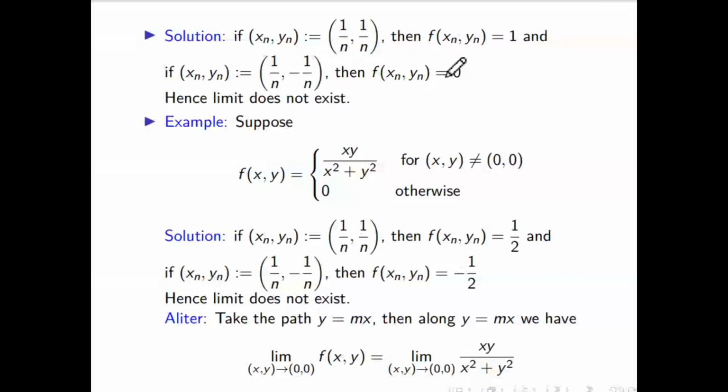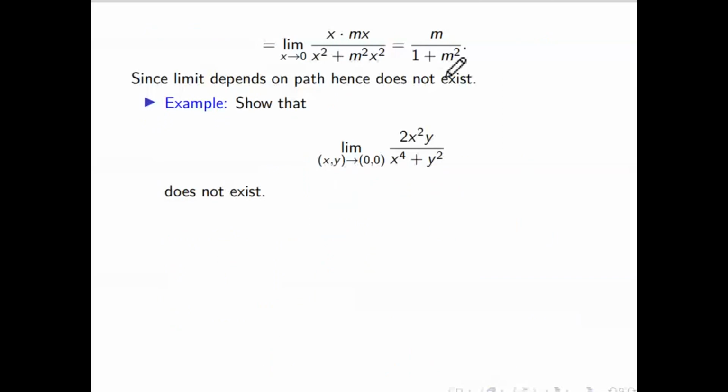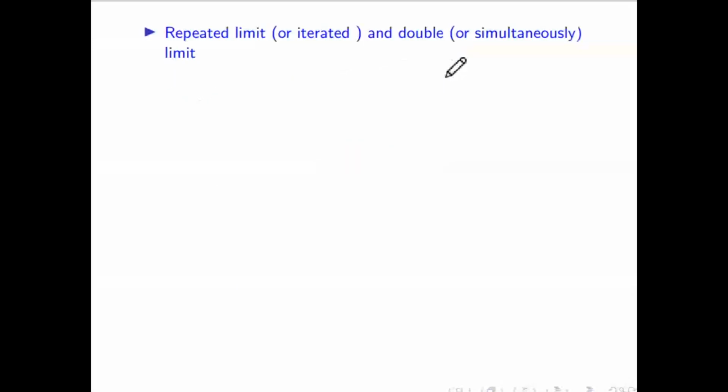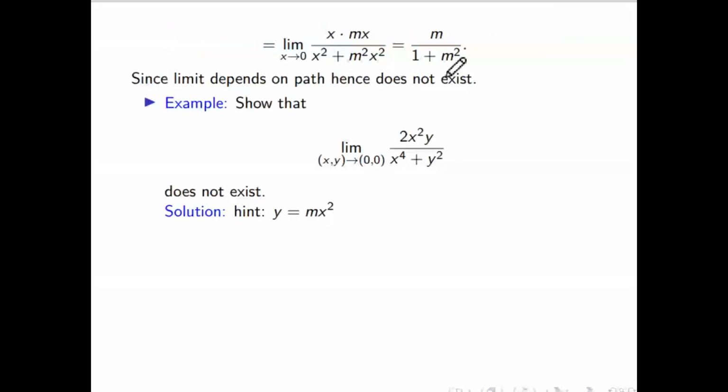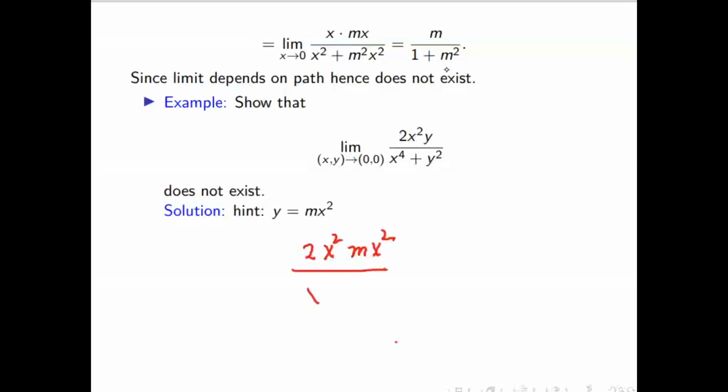Yes, sure. Now this question, can you tell me what path you will choose so that the limit does not exist? You have to think about the path. For showing non-existence, you have to choose y equal to mx square. If you choose y equal to x or y equal to mx, it will not work. So when you choose y equal to mx square, this will give 2x square times mx square over x to the power 4 plus m square x to the power 4. So x to the power 4 will cancel out, and you will get this much.